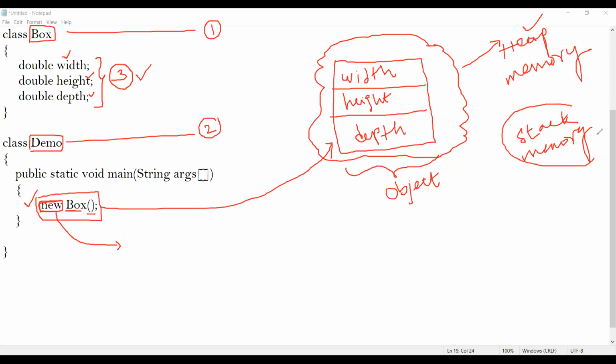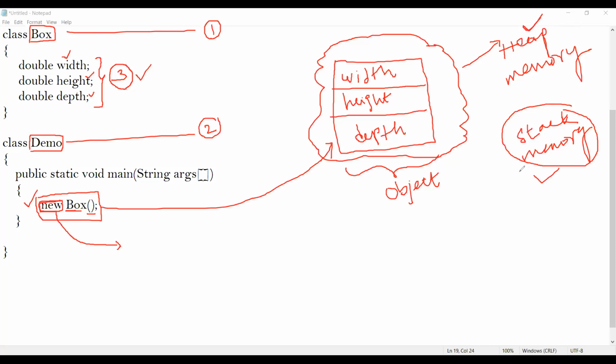And what is this stack memory? When you compile a program, if any memory needs to be allocated, that memory is allocated inside your stack memory. When you run the program, during runtime, any memory that needs to be allocated will be allocated inside your heap memory. So there are two important types of memory with respect to programming: one is stack memory and the other is heap memory.